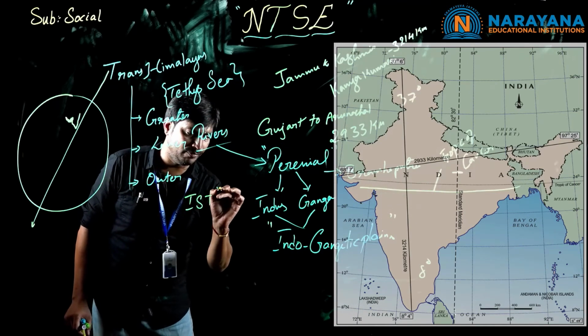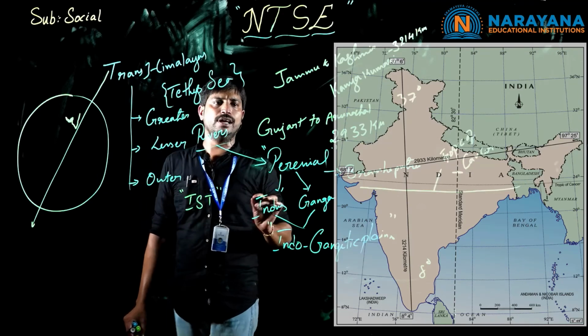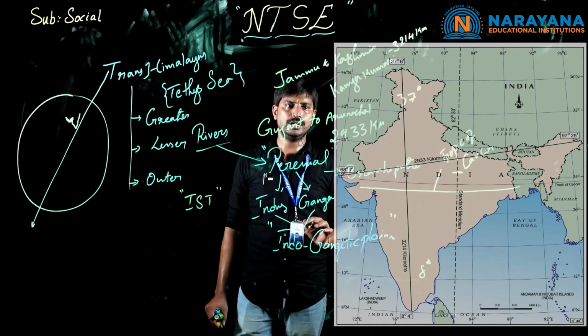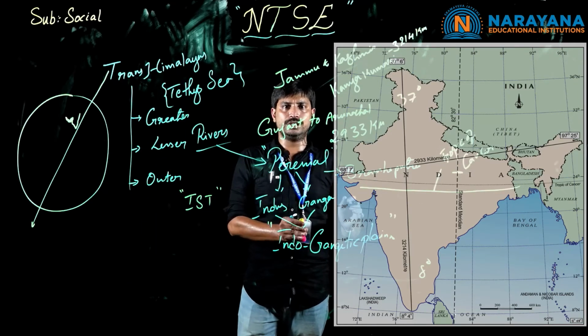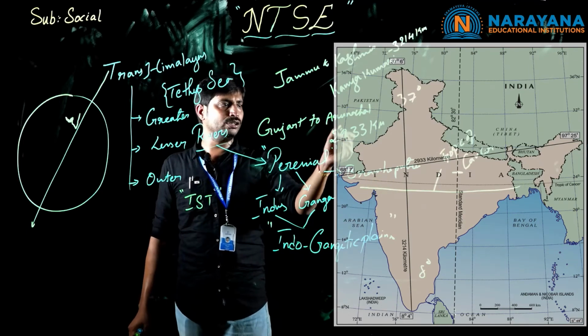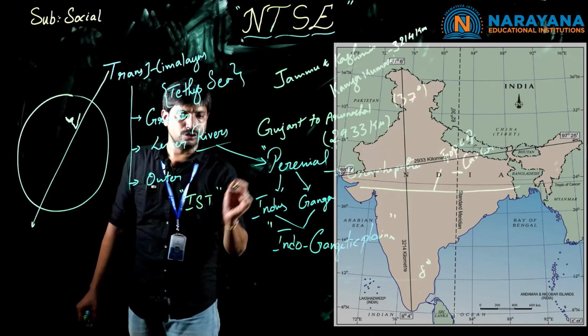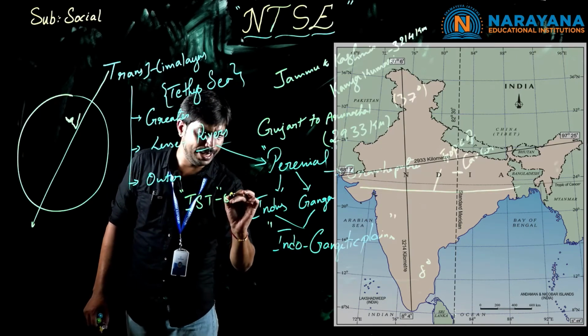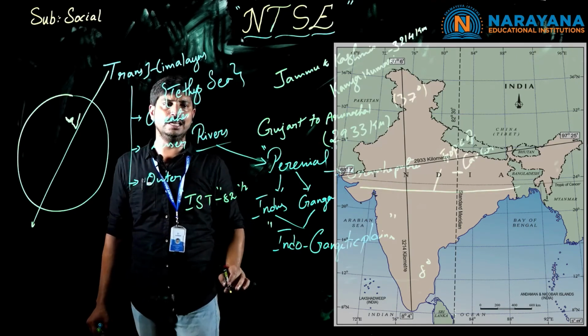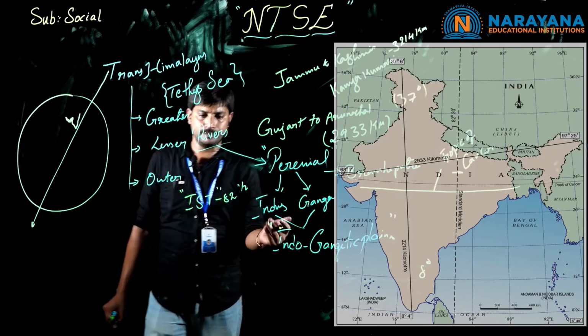Again, I am repeating, children. Why? Because these topics are very important for the NTSC. When we go through the lesson clearly, we won't discuss these few topics. So, note it down. IST, that is about 82.5 or 82 degrees 30 minutes.